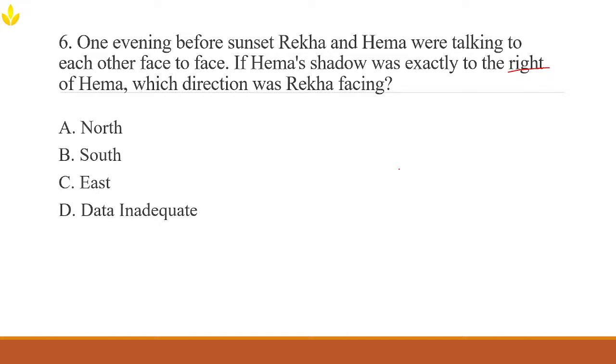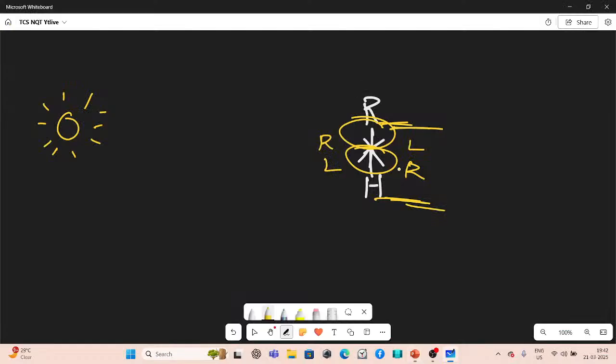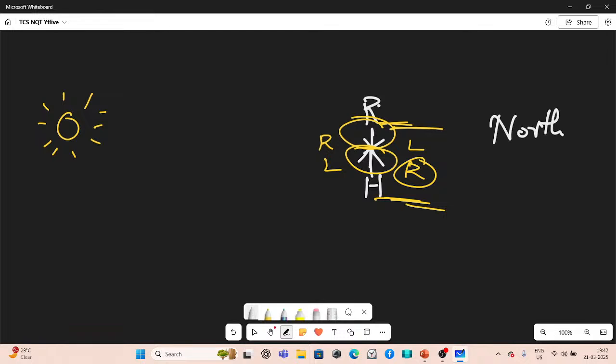Hema's shadow was falling exactly to the right of Hema. That means if Hema is facing towards the north, then obviously Rekha should be facing in which direction? Exactly, south.